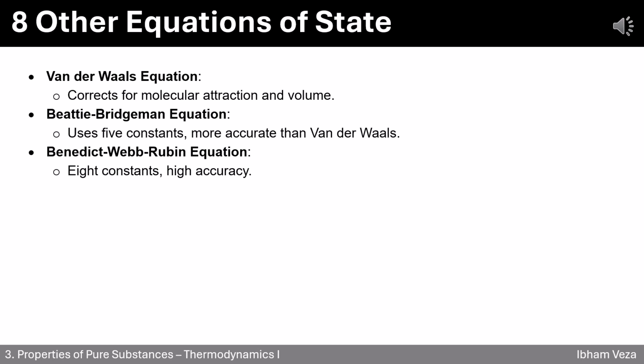Next, the Beattie-Bridgeman equation. It uses 5 constants and improves accuracy, especially for moderate pressures and temperatures. Better than van der Waals, but still manageable. Finally, the Benedict-Webb-Rubin equation. This is a high-accuracy model with 8 constants, used for precise calculations, especially in high-pressure applications like chemical plants. Each of these equations adds more complexity, but also more precision. The key is knowing when higher accuracy matters and when simpler models are good enough.